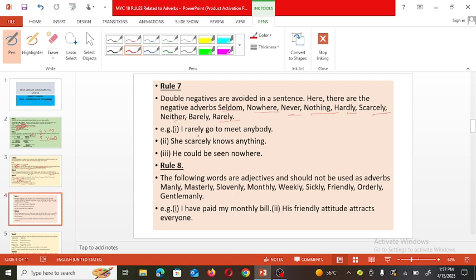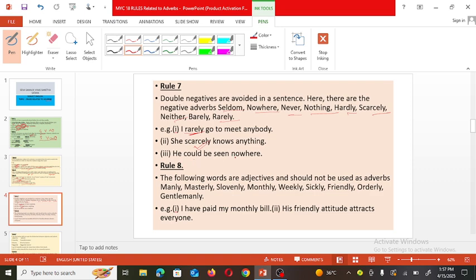For example, I rarely go to meet anybody. So rarely is used here. Only one negative is there. So it is a correct sentence. She scarcely knows anything. So nothing won't be there. Scarcely means seldom or rarely, and in the same way anything is there.